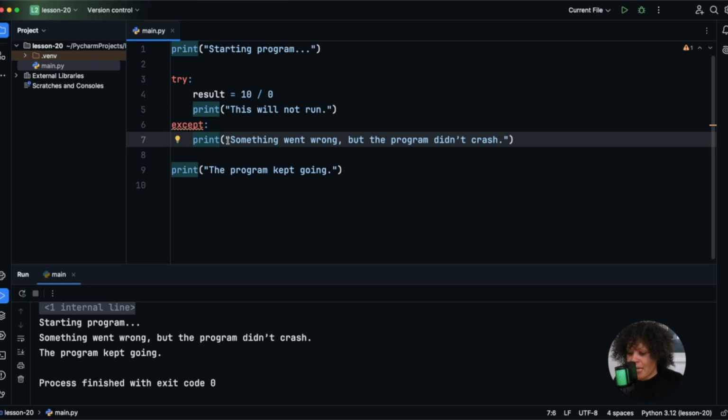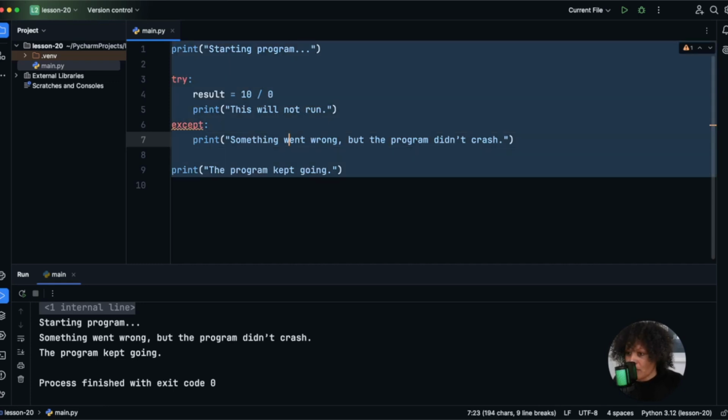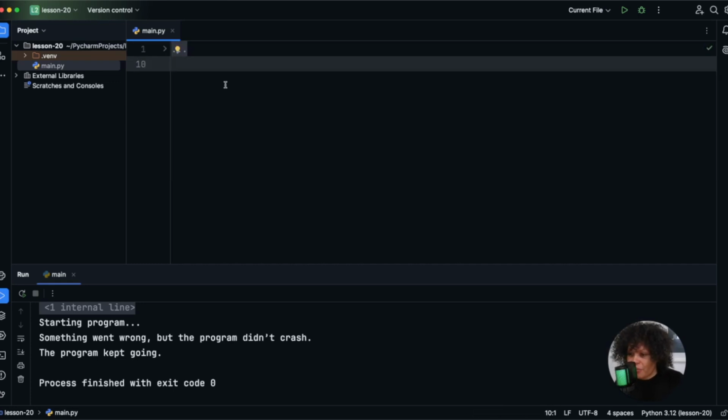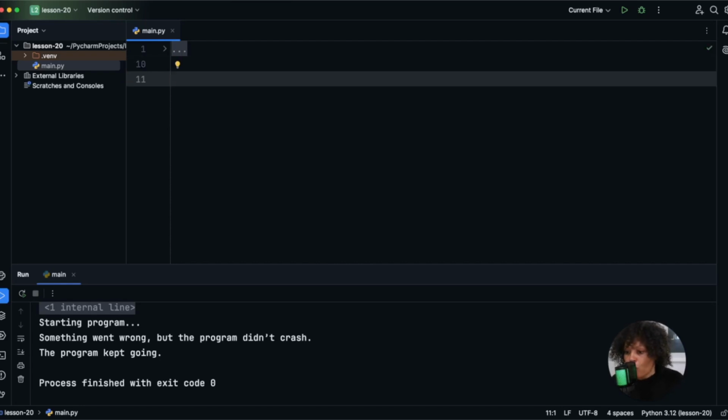All right, let's do a real world example. I'm going to comment this all out. Okay, so now that we've seen the problem and we've seen the fix, let's build something real, okay? What we're going to do is create our own version of SurveyMonkey. Have you guys used that before? SurveyMonkey, I think Google Forms has it. Anyways, we're going to have like this SurveyMonkey Lite version.